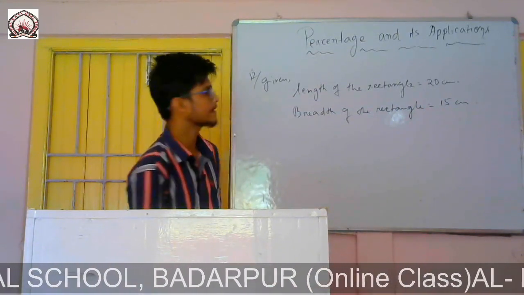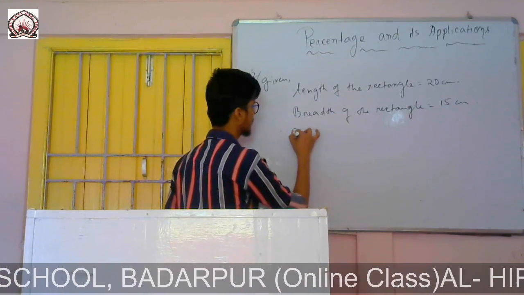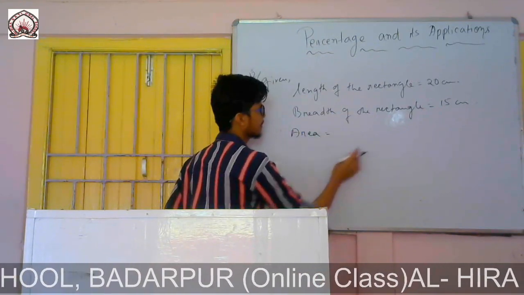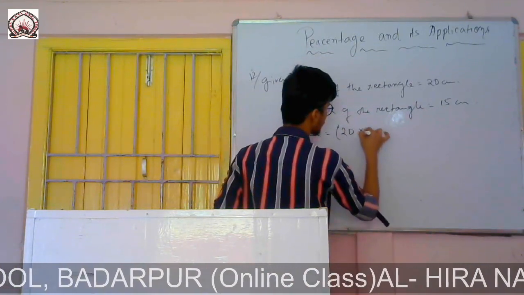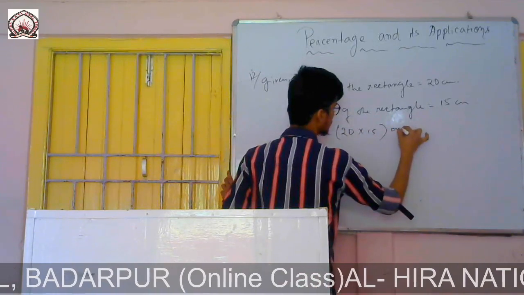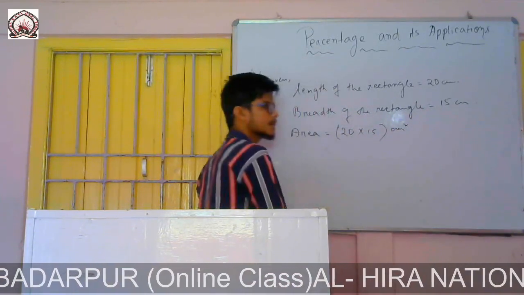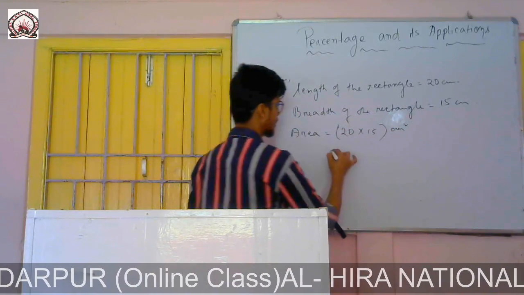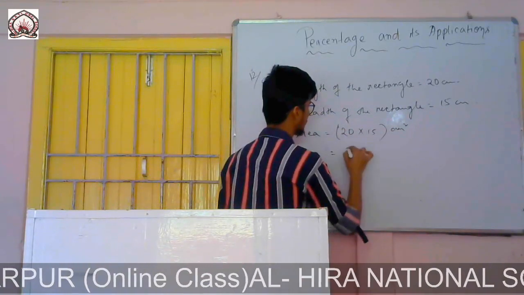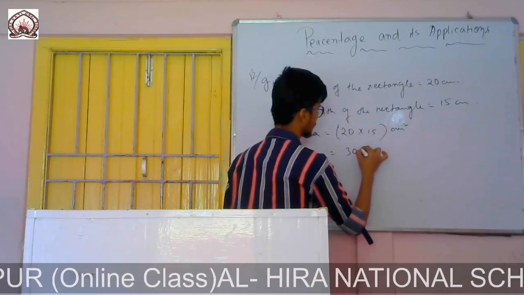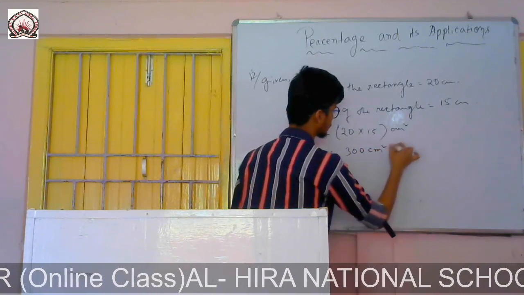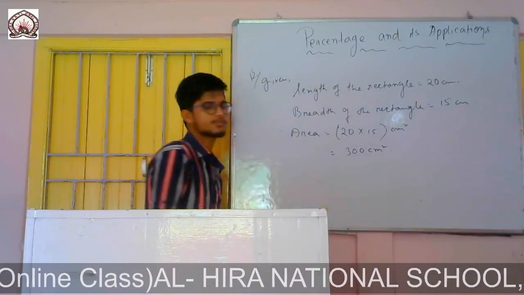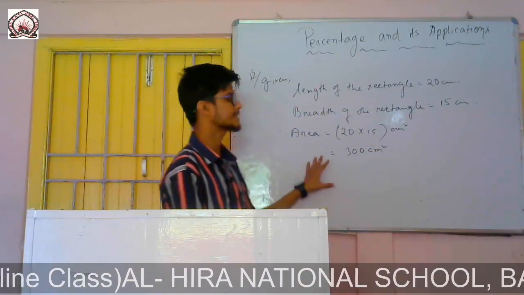So we'll find area. We know the formula of area, it is length into breadth. Length, it is 20 into 15 centimeter square. Unit will be centimeter square. 15 twos are 30 and 300 centimeter square. So area is 300 centimeter square. This is its original area.